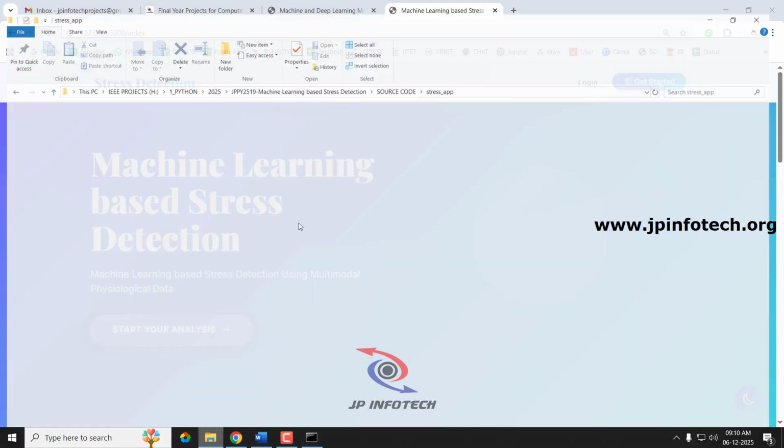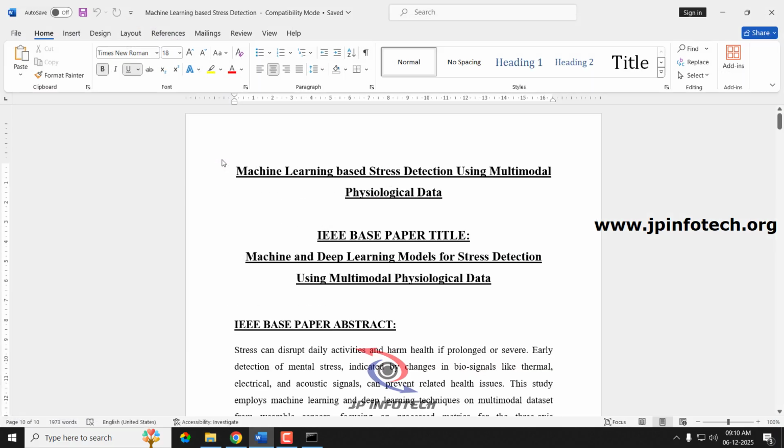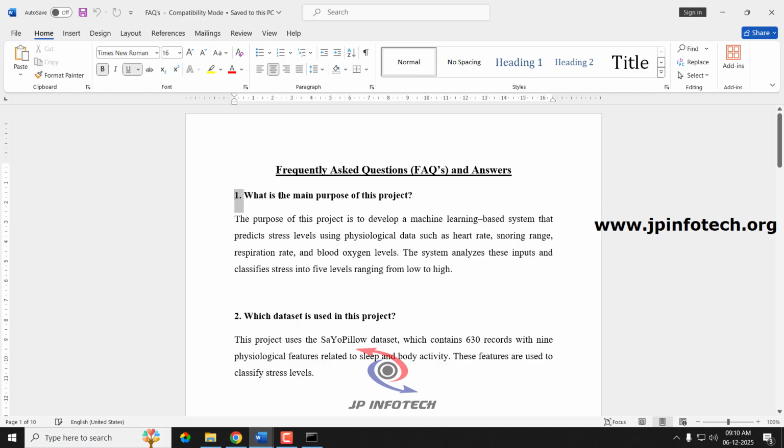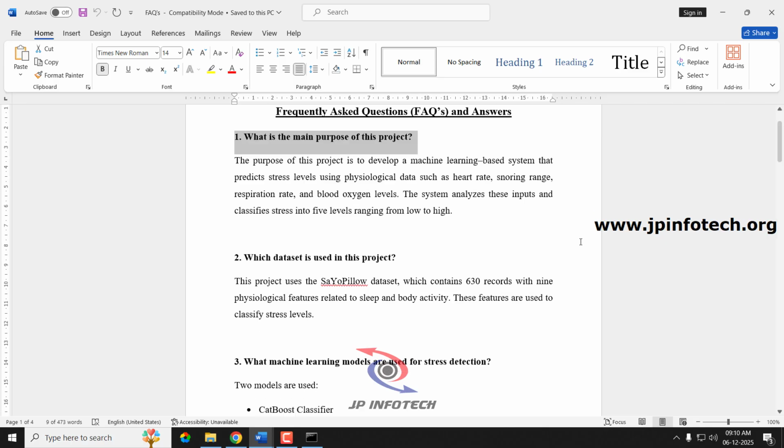So now before completion, let us see the frequently asked questions for this project. The first question is, what is the main purpose of this project? The main purpose of this project is to predict the stress and also to classify the stress level, so that they can identify which level of stress they are having, and accordingly the recommendations are provided so that they can take the treatment early and avoid unwanted things.